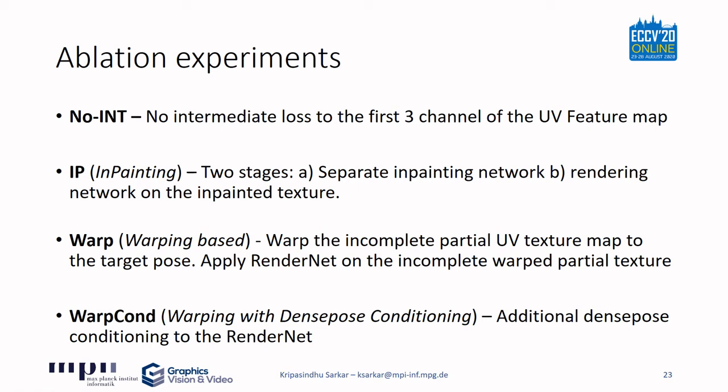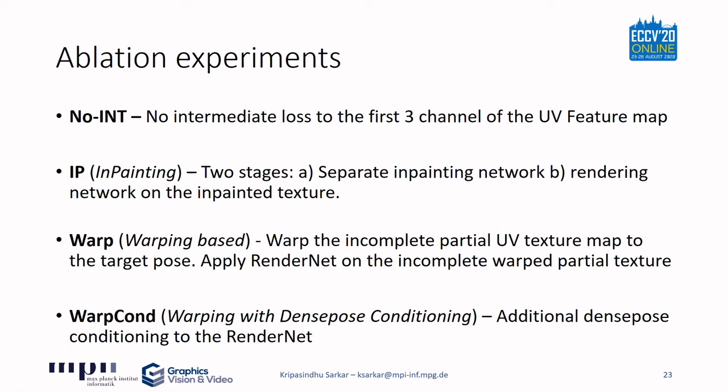The inpainting baseline consists of 2 stages. The first stage is to train a separate inpainting network for the texture map, and finally, after the convergence of this inpainting network, we train the rendering network with the inpainted texture. Note that this method is very similar to the method of DensePose transfer.